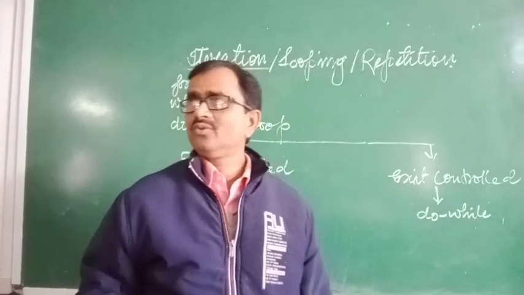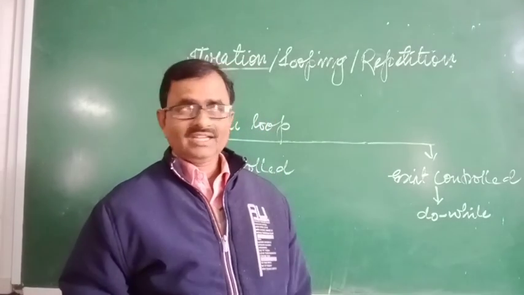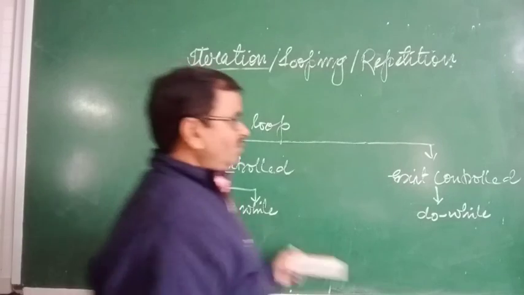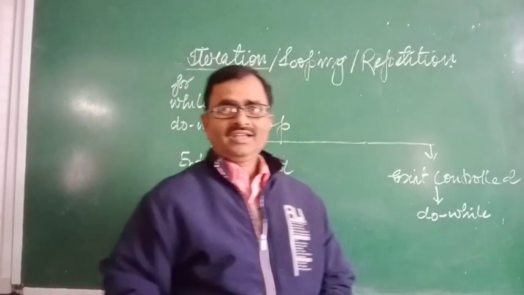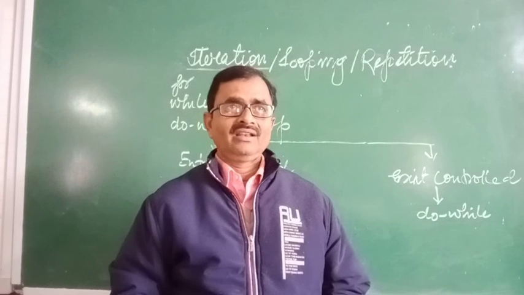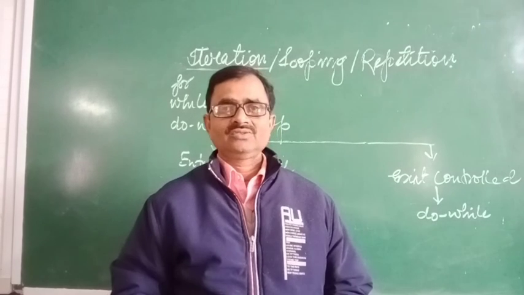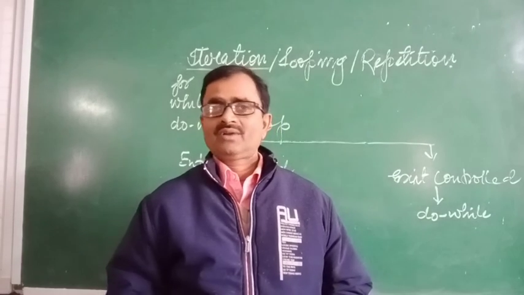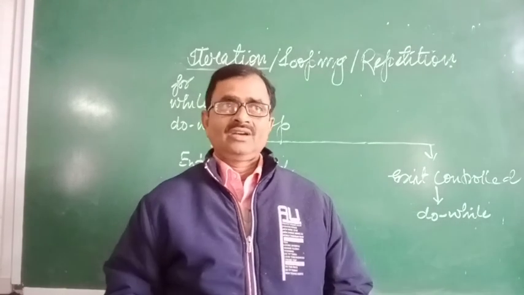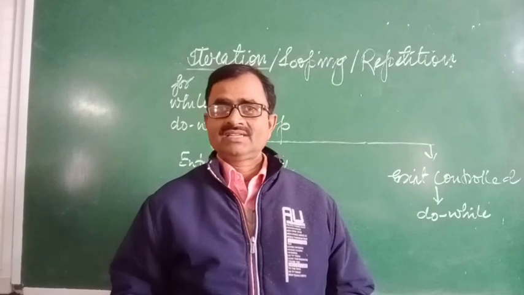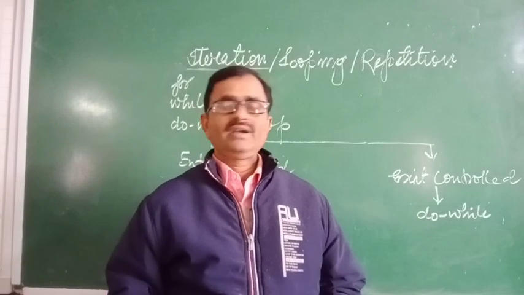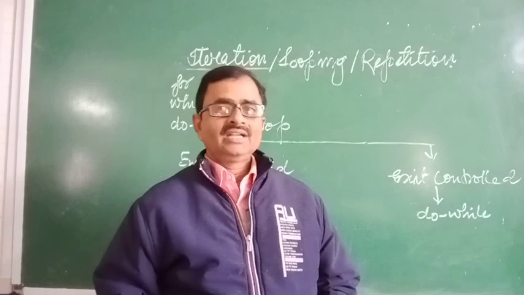Now we will see how the for loop, while loop and do while loop are used. In the next video I will tell you how they are used in a program to repeat lines, what the different parts are, what the body of the loop is, what the initialization is, and how beneficial it is in Java programming.